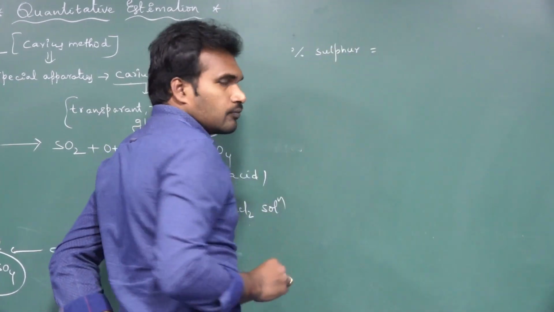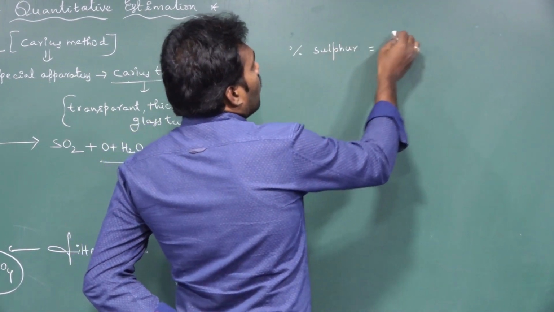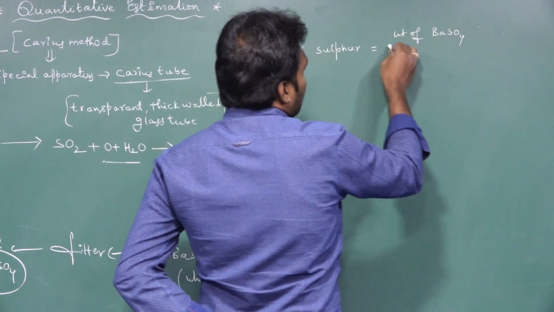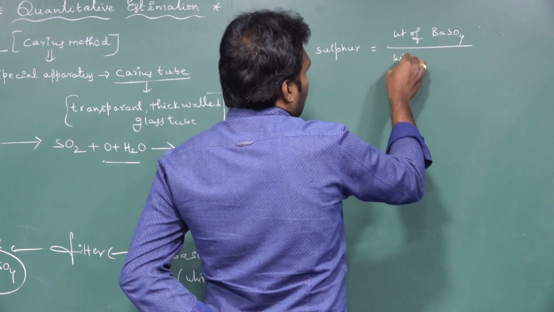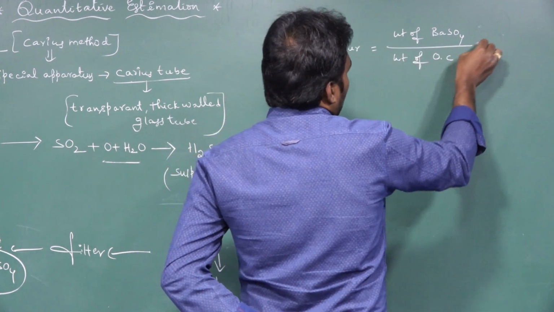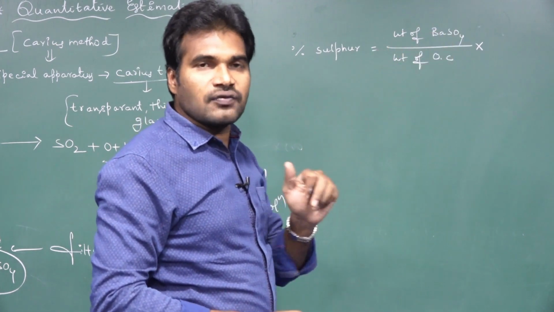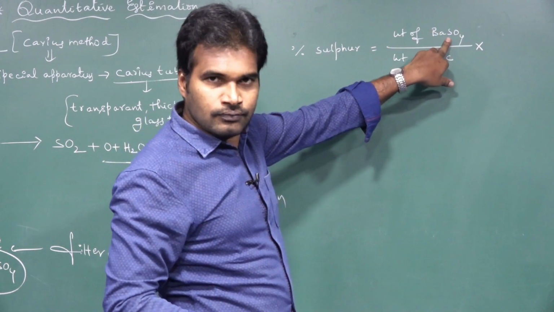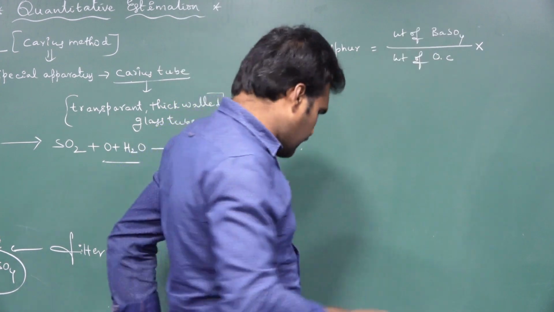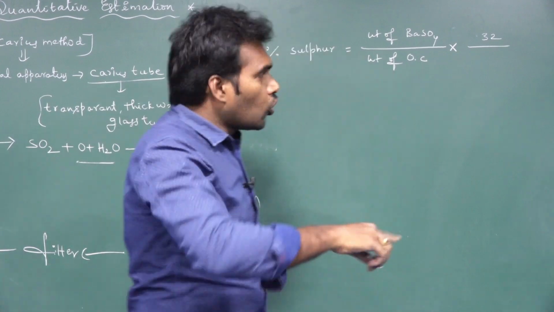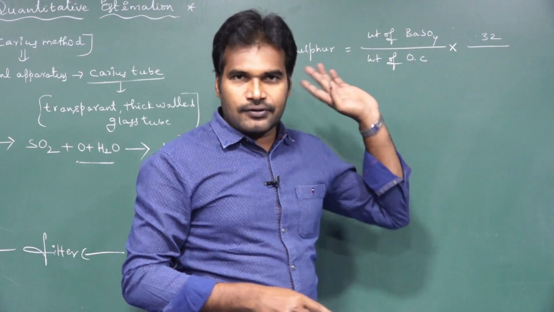The percentage of sulfur is equal to the weight of barium sulfate precipitated divided by the weight of organic compound, into, in barium sulfate, how many sulfur atoms are there? Only one. What is the atomic weight of sulfur? 32. 32 by the total molecular weight of barium sulfate.